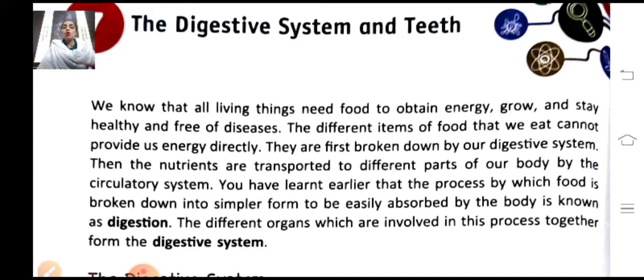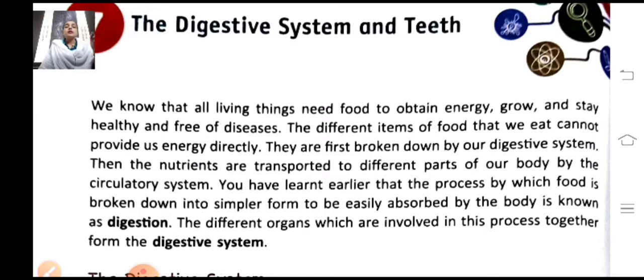And all the different kinds of organs which are involved in this process, working together, are known as the digestive system. Okay, so let's start reading this chapter. We all know that living things need food to obtain energy. We eat food to obtain energy because food helps in growth and development as well as protects us from diseases. That's why we need food.